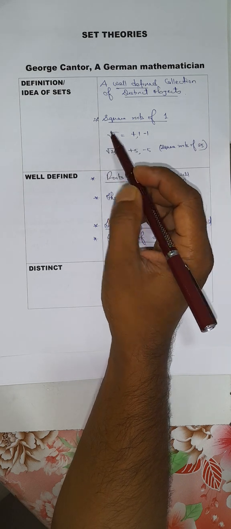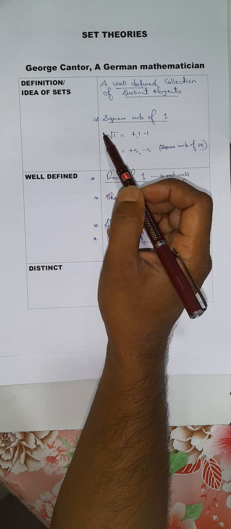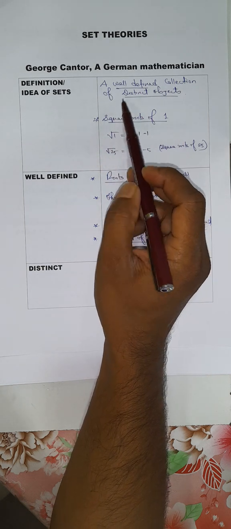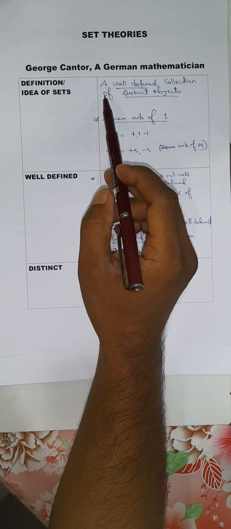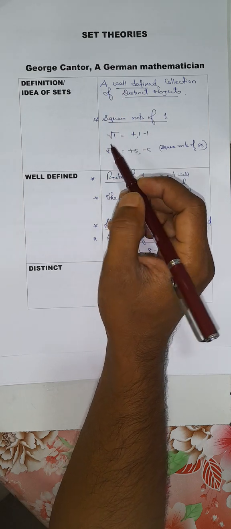Now, what is a set? Let us define a set. A set is a well-defined collection of distinct objects. Now, there are two keywords here: well-defined and distinct objects. Now, what is meant by well-defined?